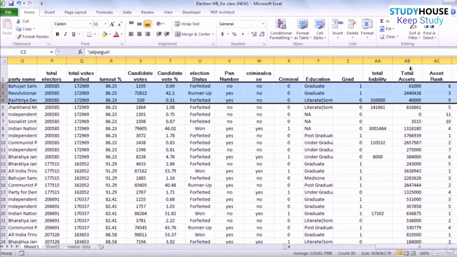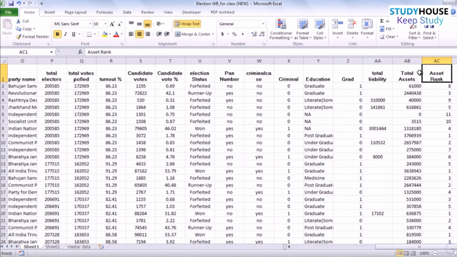So this new variable, asset rank, did not exist in the original set of variables, but these are what we call proxy variables we create to measure the impact of something. So if I am trying to measure the impact of whether money helps an individual win the election, I am trying to do that by constructing a variable called asset rank, where you are ranking those candidates within a constituency, in whatever order, 1, 2, 3, 4.